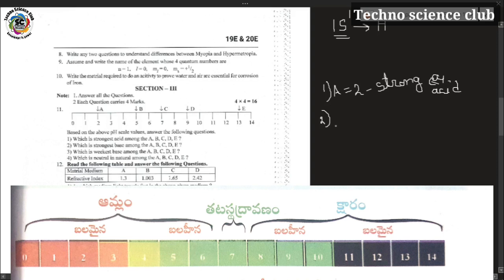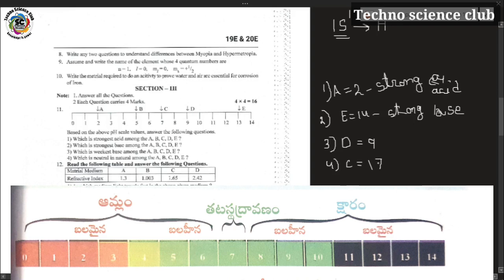Third question, which of the following is a weak base among A, B, C, D, E? You can observe that D is a weak base because it has a pH value of 9. Next, fourth question: which chemical is neutral among the following A, B, C, D? C is neutral because the pH value for C is 7. If a chemical has pH value 7, it is neutral in nature.